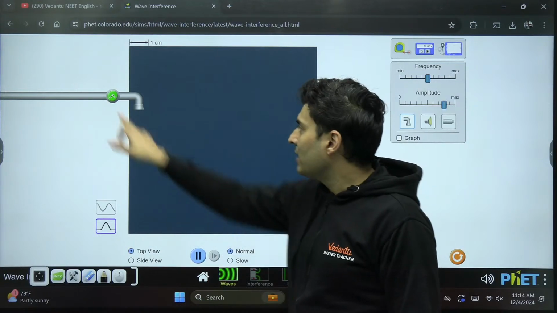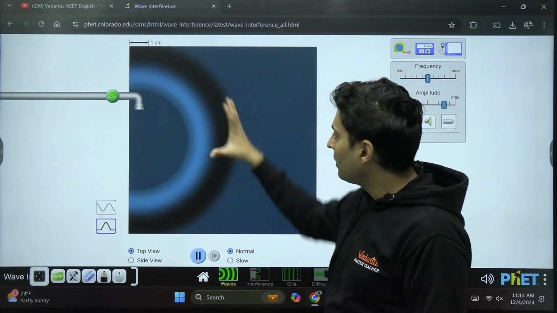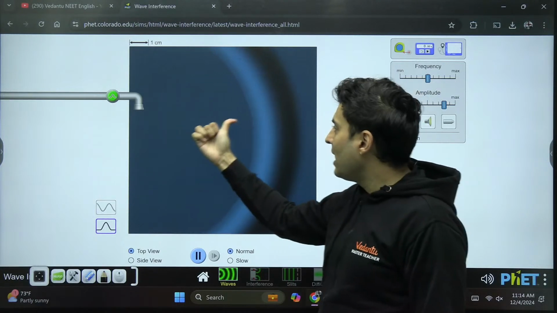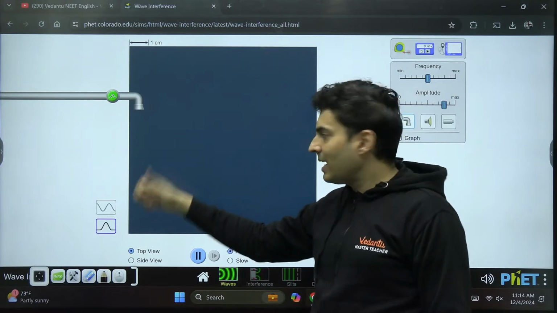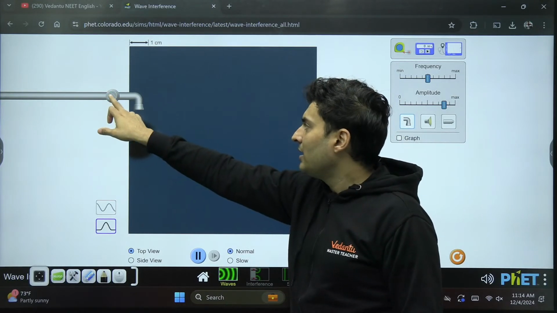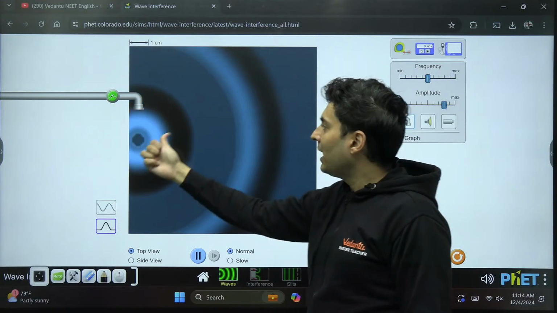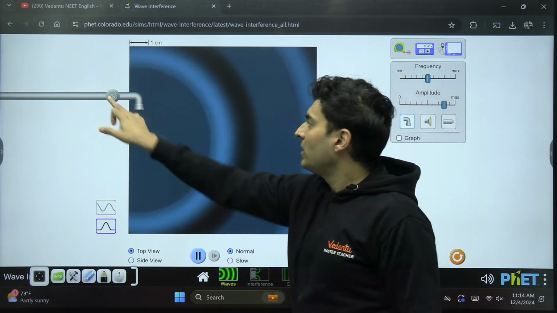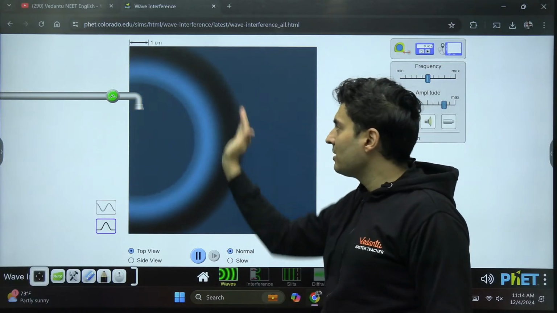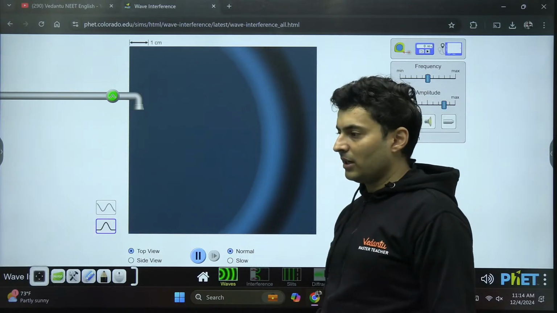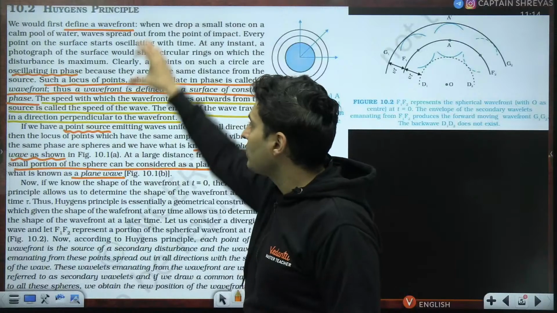Right now, as you can see, this particular thing is a wavefront. The wavefront is growing in size. The direction in which the wavefront goes is called the ray, and it is exactly in the same direction that the energy of the wave travels. So the energy of the wave is traveling exactly perpendicular to the wavefront. That is what has been explained in the first few lines over here.